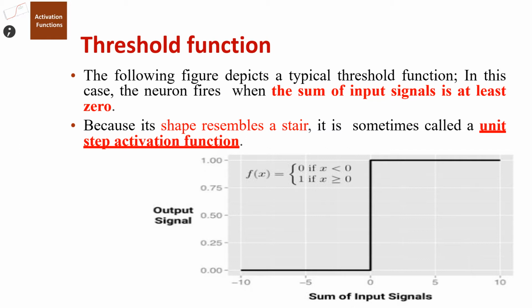In the threshold function, the neuron produces output when the sum of the input signals is at least 0, and in this particular figure, the shape appears like a step, so it is also termed the unit step activation function. In the figure you can clearly see that at the 0 value, the corresponding output will be generated at 1 value. So whenever the threshold reaches 0, the neuron will fire an output signal.